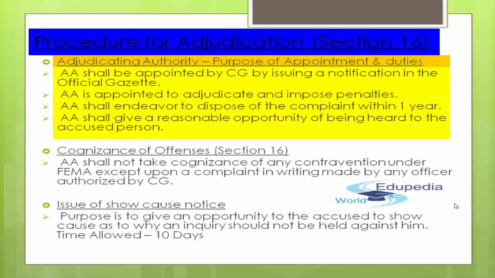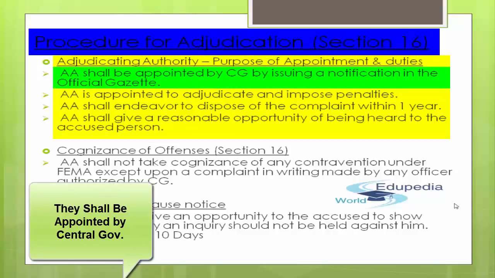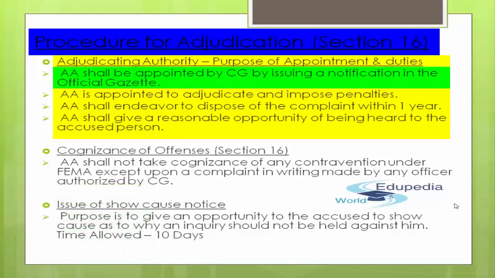Let's understand that, because any kind of procedure will come later on, but the purpose of their appointment and their duties should come first and foremost. So the adjudicating authority shall be appointed by the central government by issuing a notification in the official gazette. That's how they are appointed. The official gazette is a kind of document, a newspaper look-alike document, in which notifications are usually provided whenever the central government or state government issues them.